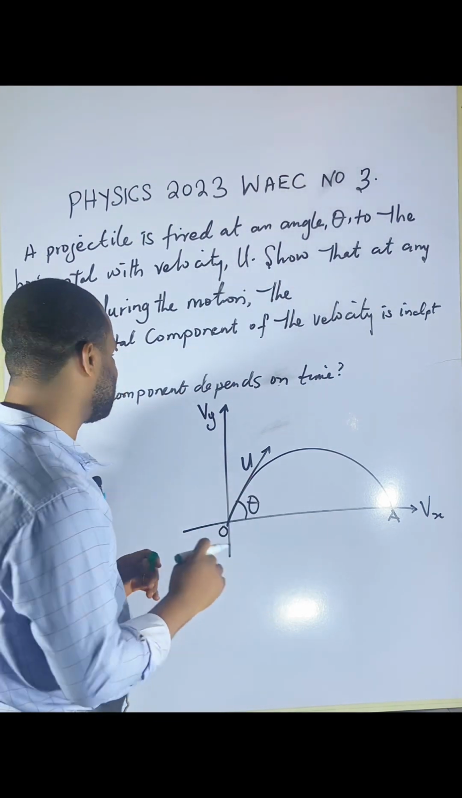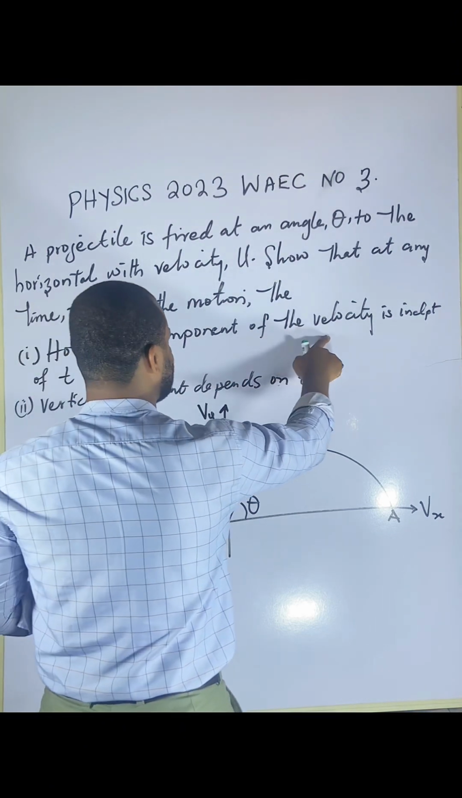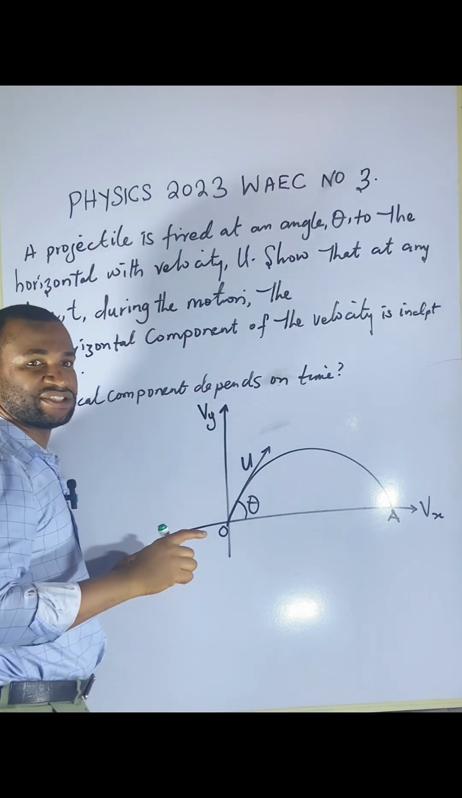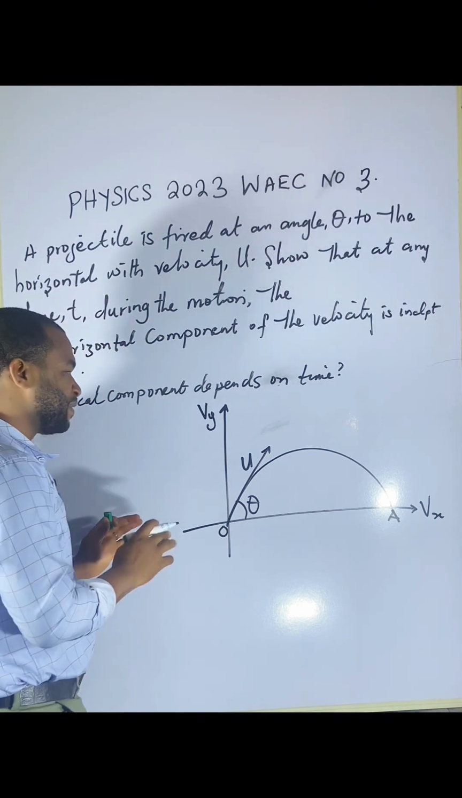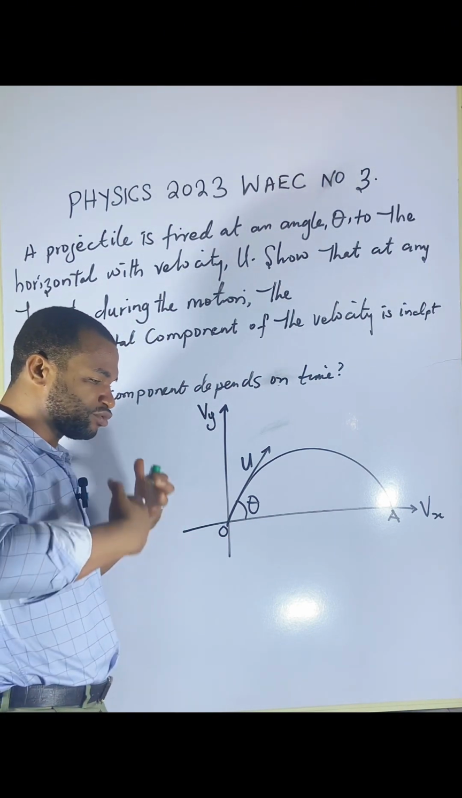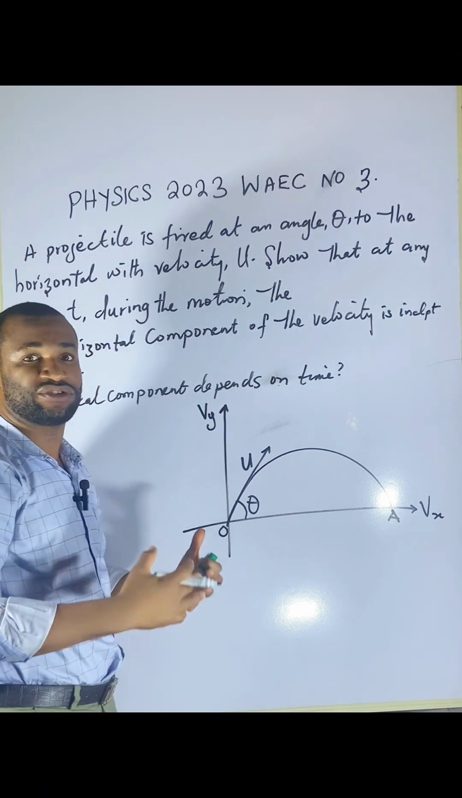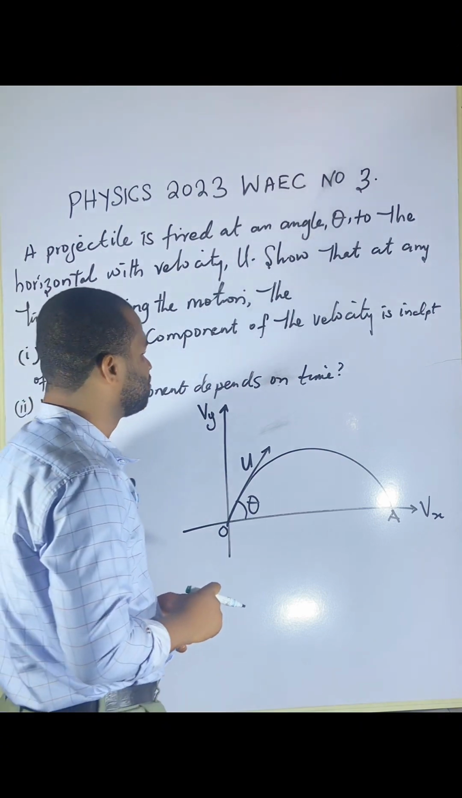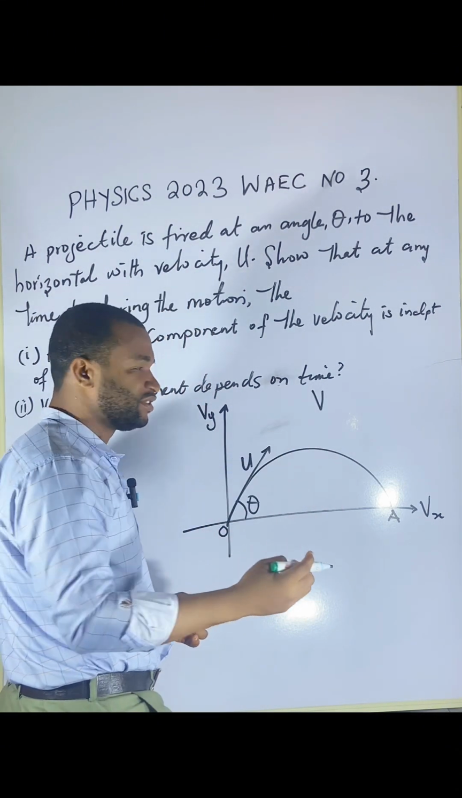Now let's get started. Why do we say that this velocity is independent of the time? That means time does not affect the velocity on the horizontal component. The question is why. Now let me explain. There is a formula you have in your physics textbook.